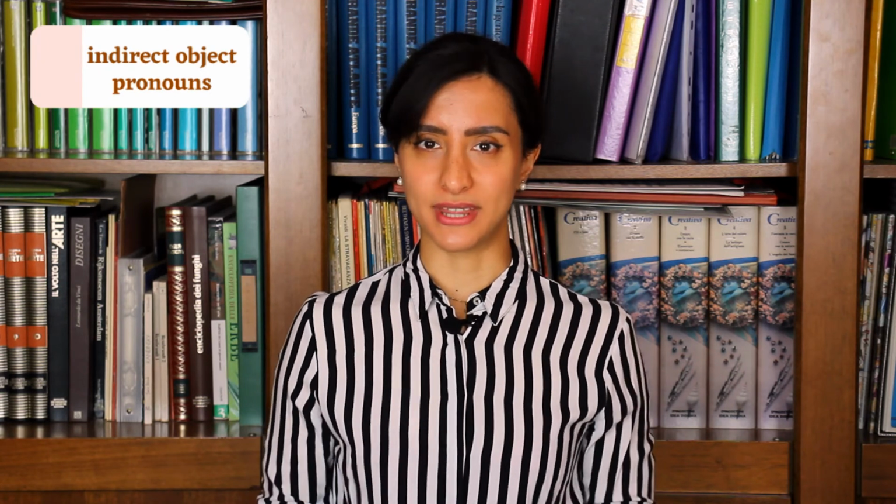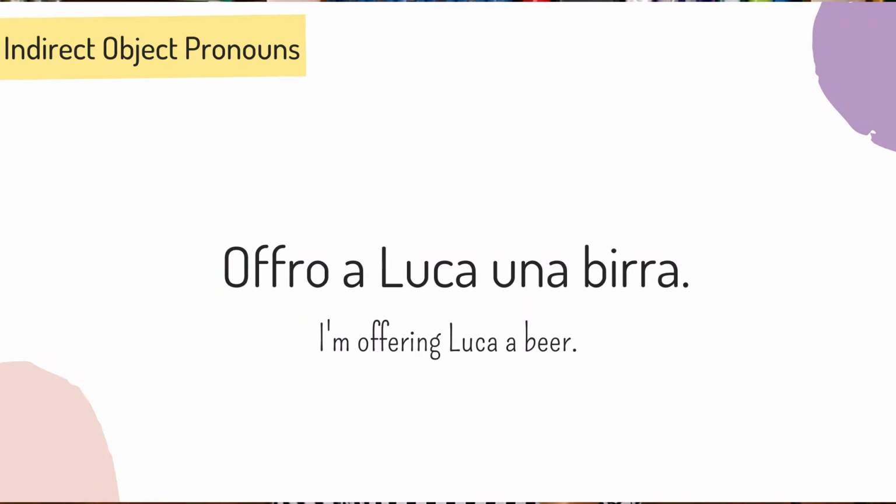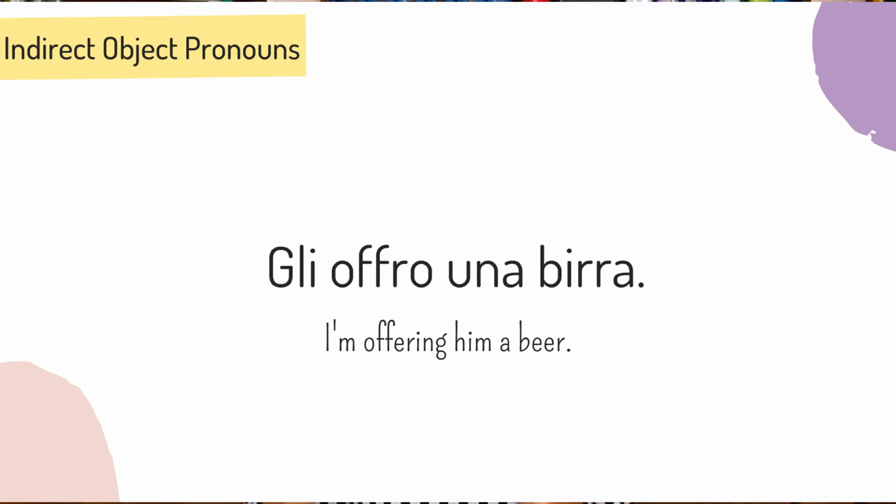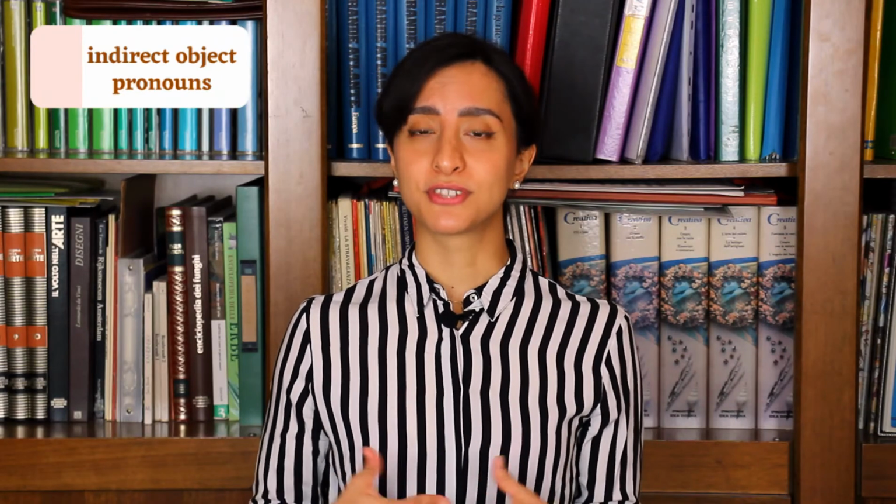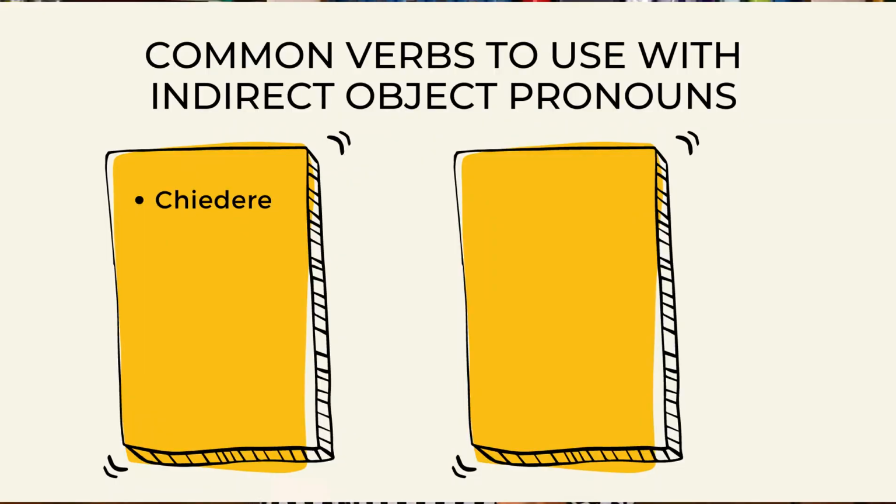Let's now practice with them. Number 1. Offro a Luca una birra. To whom am I offering a beer? To Luca. As a matter of fact, gli stands for a lui, a Luca. Gli offro una birra. The most common verbs that require indirect object pronouns are chiedere, dare, dire,